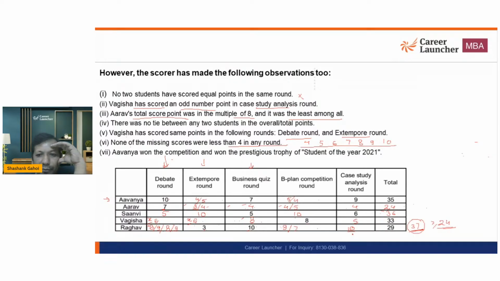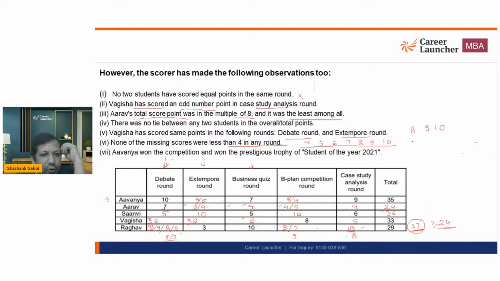Now, what if he's getting 8 over here? If he is getting 8 over here and he's getting 9 over here, then 9 plus 8, 17. So what are the possible values he can get? Either 8 or 9. Okay. So what are the possible arrangements? 8, 9, 10.